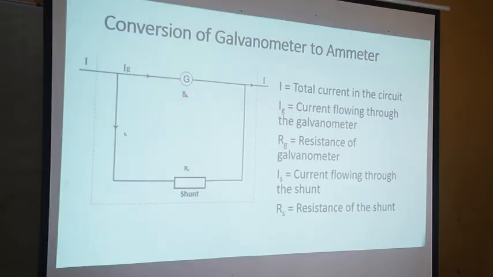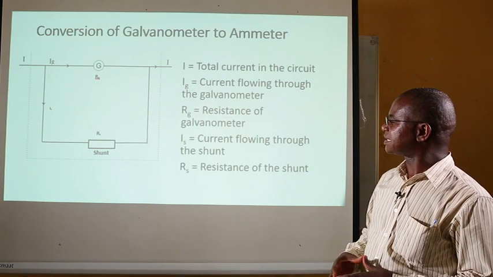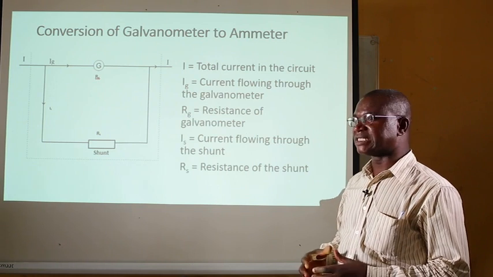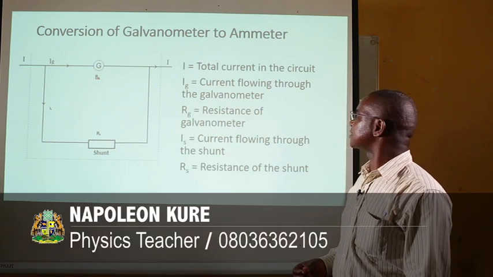And worthy of note is that because current is a vector quantity, we see that arrows are indicated on the lines that are there. Otherwise, it's not current. So we see arrows pointing the direction of the flow. The main current passing through the circuit is letter I, while the one passing through the galvanometer is letter IG, and for the shunt, current is IS. The resistance of the galvanometer is RG, that of the shunt is RS.